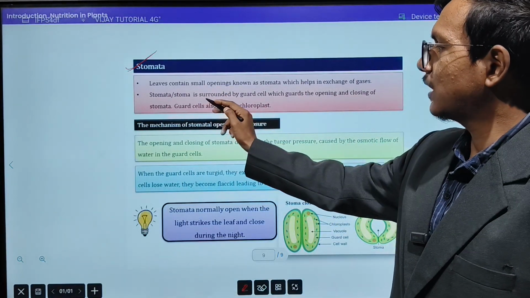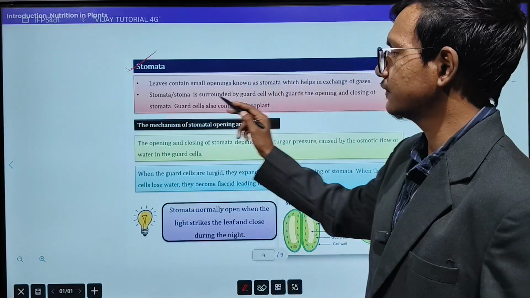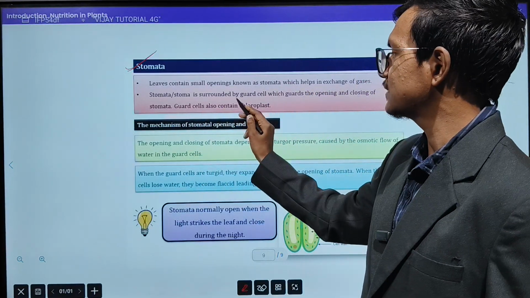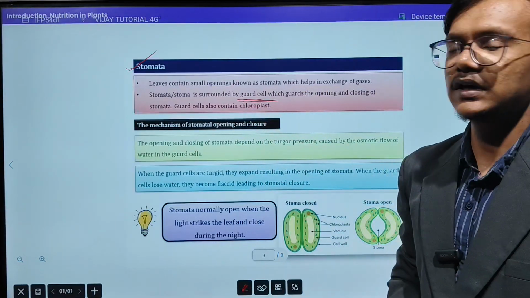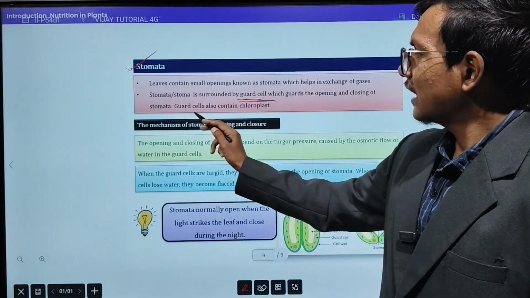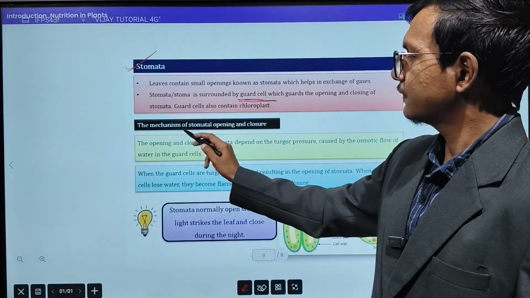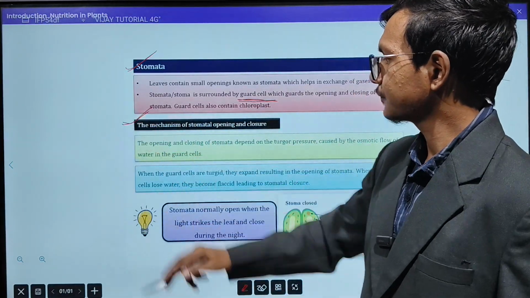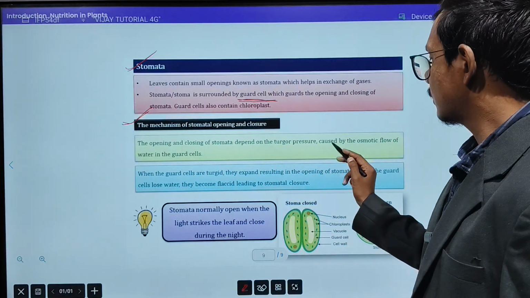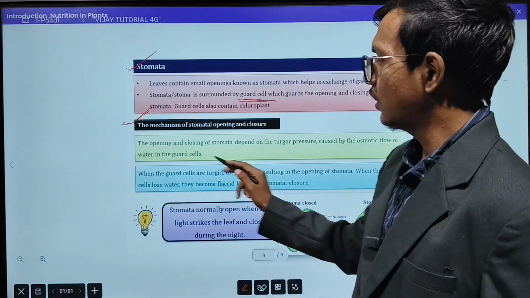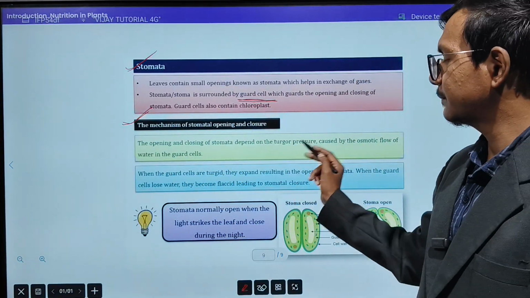Each stoma is surrounded by guard cells, which guard the opening and closing of the stomata. This thing you have to remember, the guard cell is responsible for opening and closing of the stomata. Guard cells also contain chloroplast. Now the mechanism of stomatal opening and closure. The opening and closing of stomata depend on the turgor pressure caused by the osmotic flow of water in the guard cell. So what do you mean by this turgor pressure?